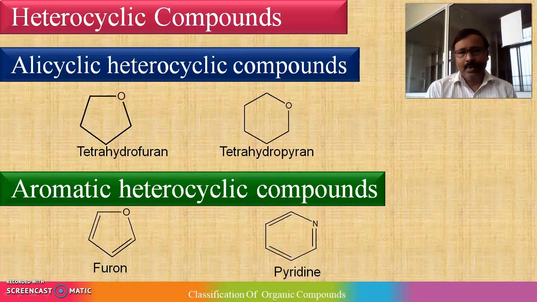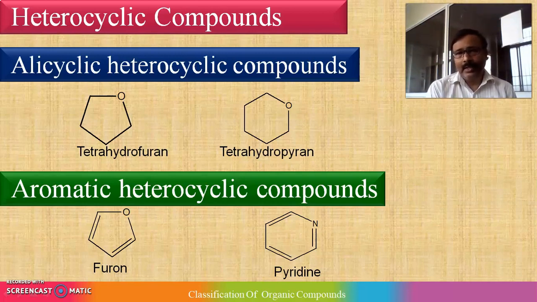Second example under this alicyclic category is tetrahydropyran. It is a 6-membered ring, again containing oxygen as a heteroatom. So these are two examples of alicyclic heterocyclic compounds. Now second category, aromatic heterocyclic compounds. Again the word aromatic indicates everything.